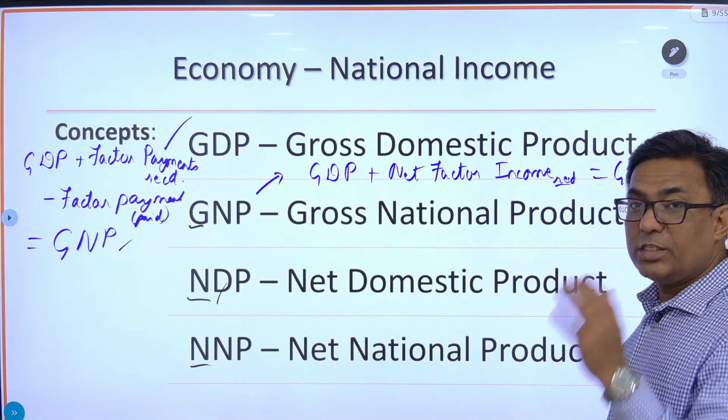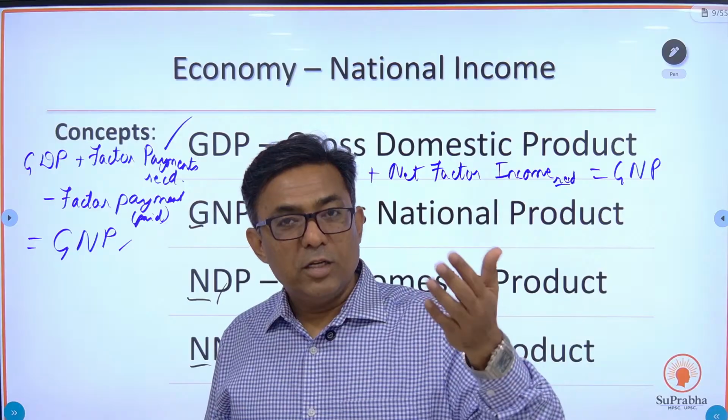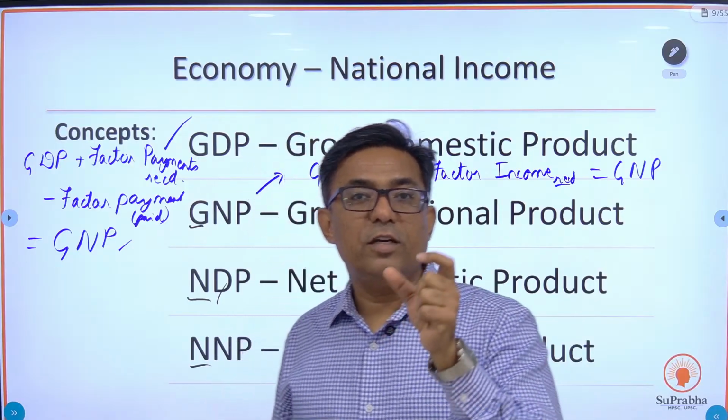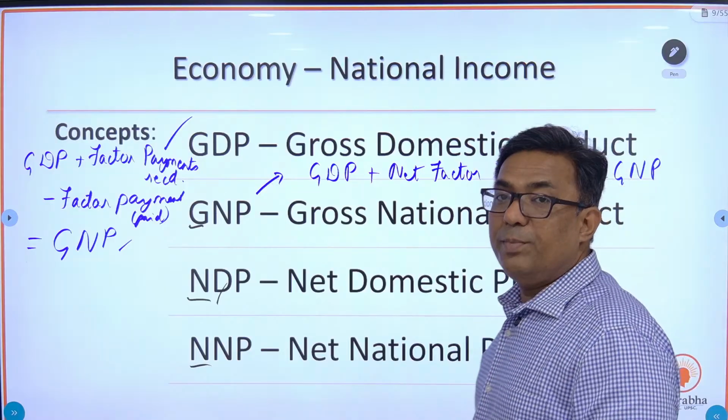So GDP plus net factor, जितना आया उसमें से जितना गया माइनस करने का. So that is the net. GDP plus net factor income from abroad. Okay, net factor income from abroad, that is the GNP.